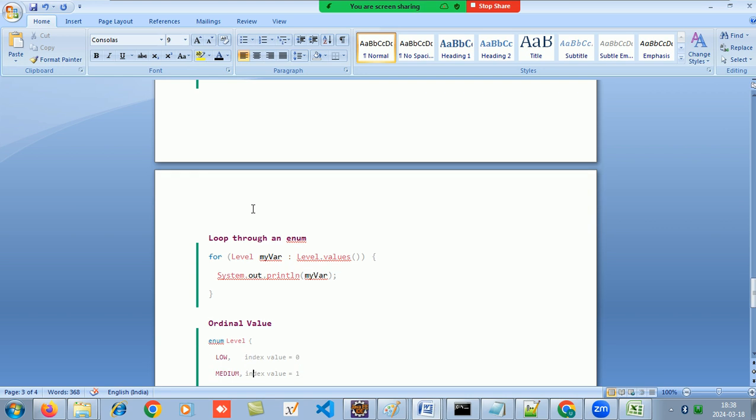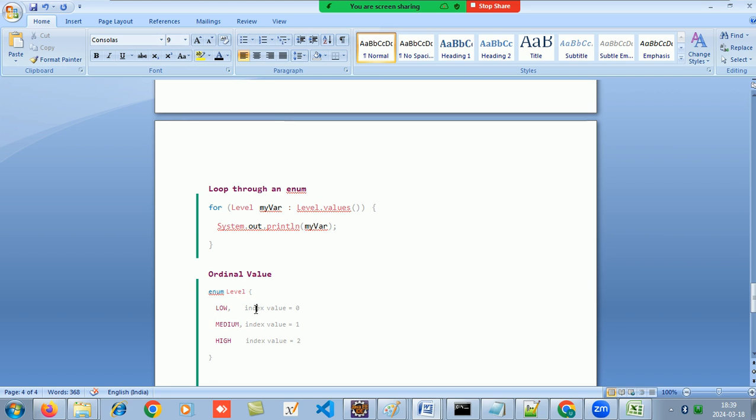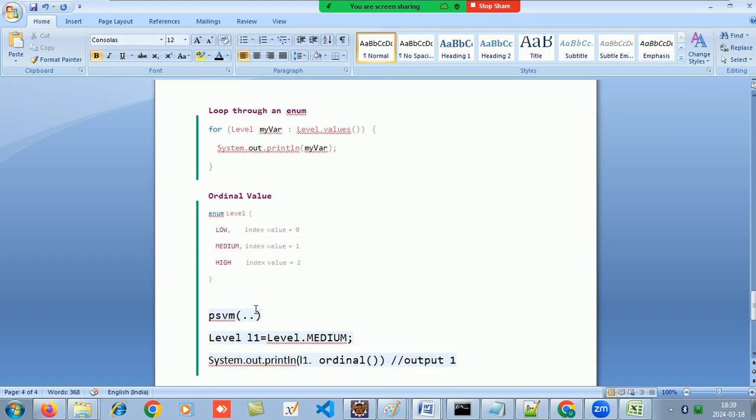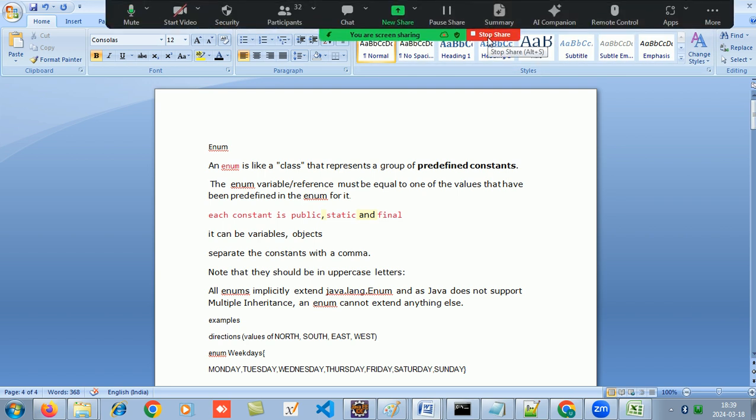You can loop through an enum. You can have ordinal values, so index value 0, 1, 2, 3. Okay, and you can display the ordinal value also. Okay, so this was basics about enum. Now let's go into the real world application of enums.